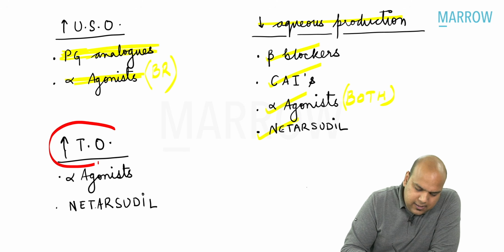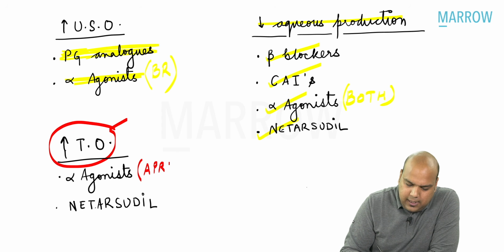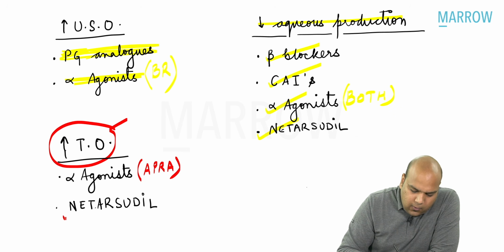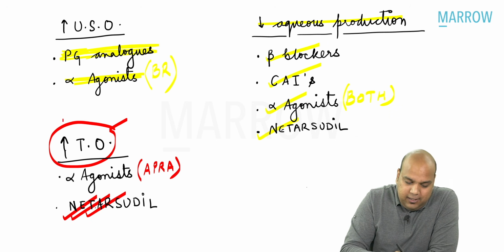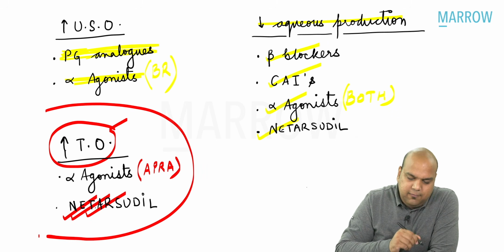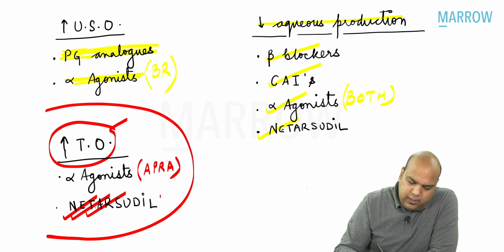But then we come to the important group. What group increases the trabecular outflow? So alpha agonists, but only which alpha agonist? Only apraclonidine, or netarsudil. Okay, everybody? Even if both options had been given in the question, what would have been the better answer?